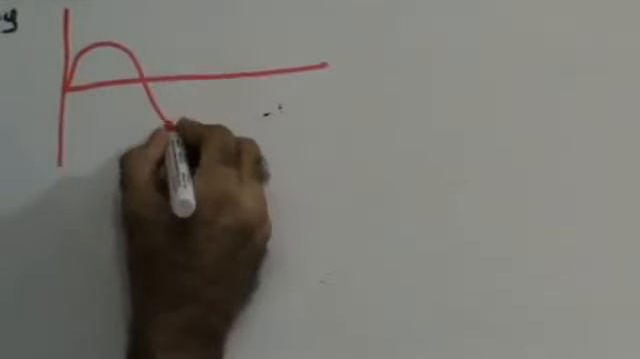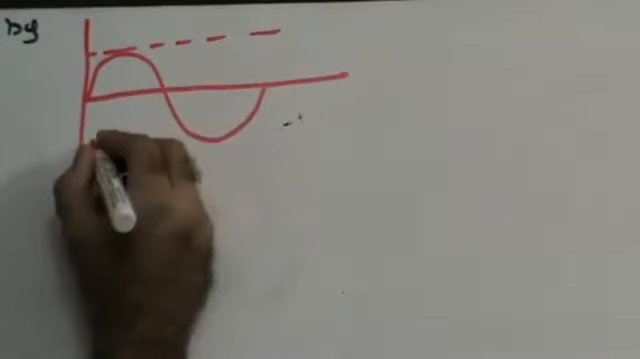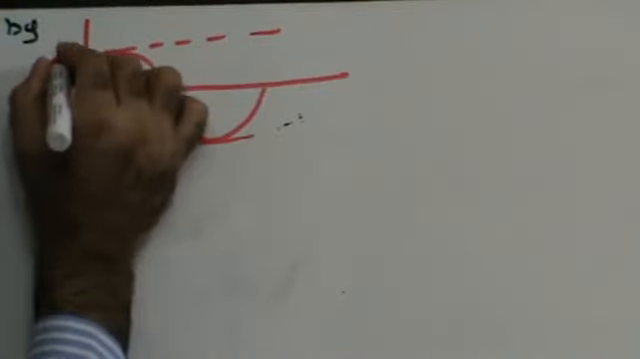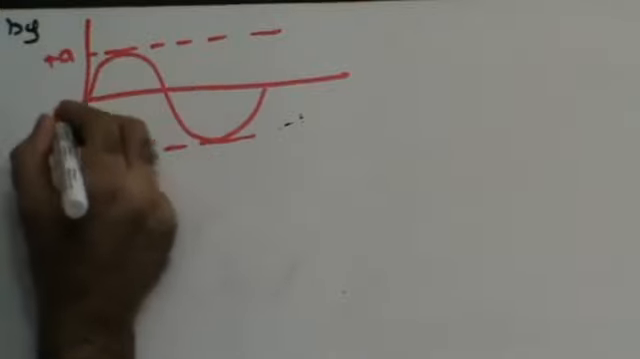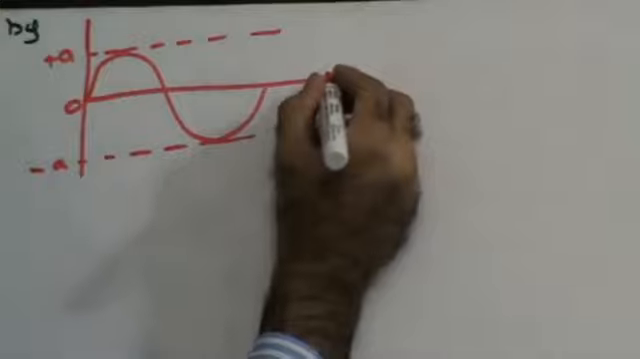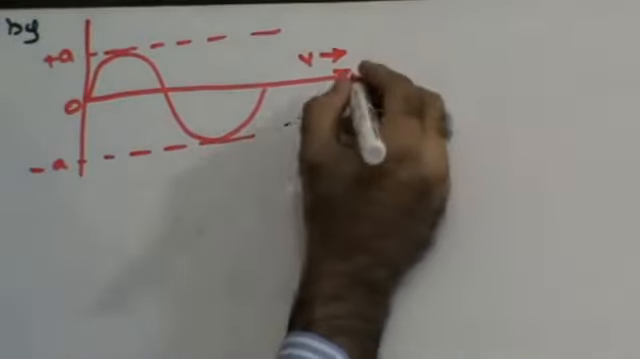Try to see a wave traveling through a medium. This is a wave traveling through the medium. Its maximum amplitude is plus A, its minimum amplitude is minus A, so it is oscillating between minus A and plus A. This is my origin. It's moving with a velocity of v in the direction of the x-axis.